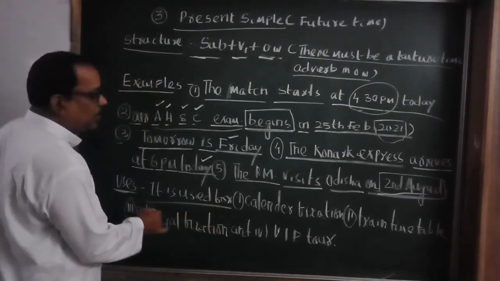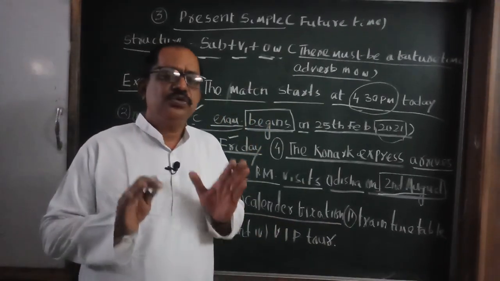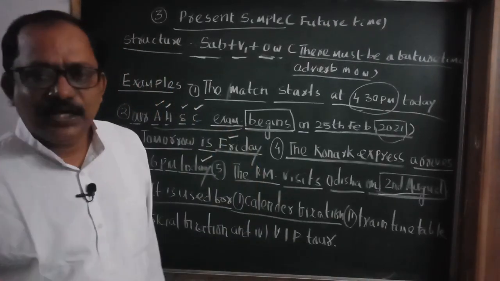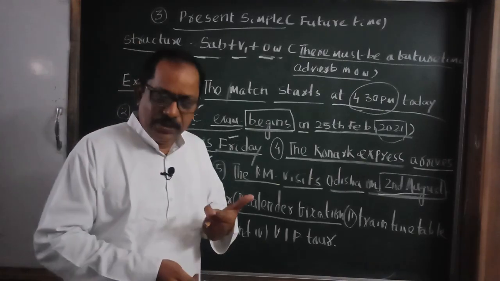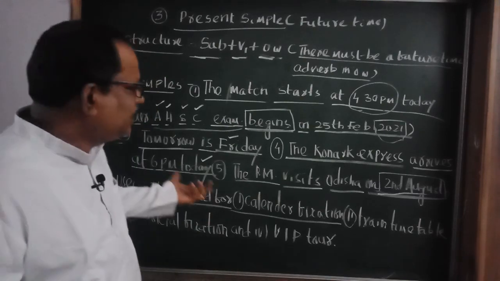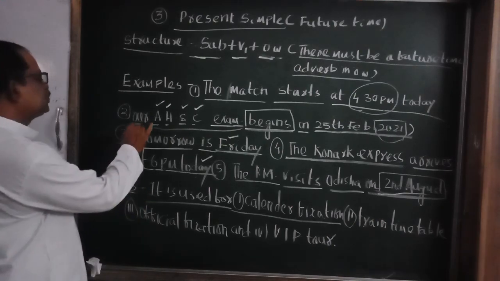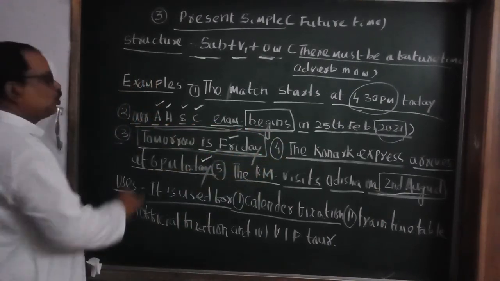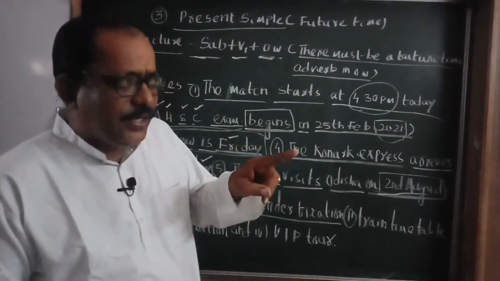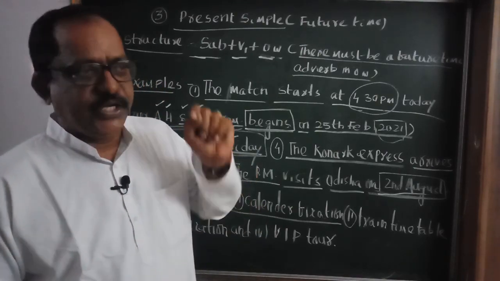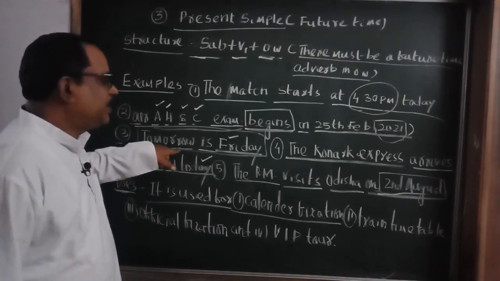It is used for calendar fixation. What is calendar fixation? The things you know from the calendar are calendar fixation. It may be tomorrow, it may be after a week, after a month, after a year, anything you can say. Here, what is the example of calendar fixation? This one. Tomorrow is Friday. How can you know? You can know from the calendar, because when you see the calendar, you see today is Thursday. As today is Thursday, tomorrow must be Friday. So this is an example of calendar fixation.